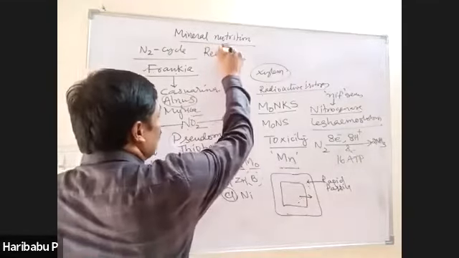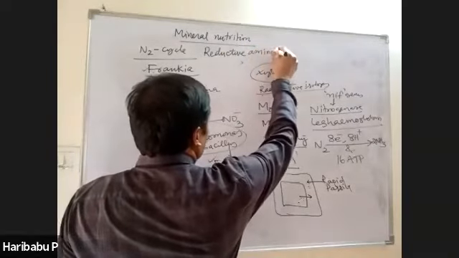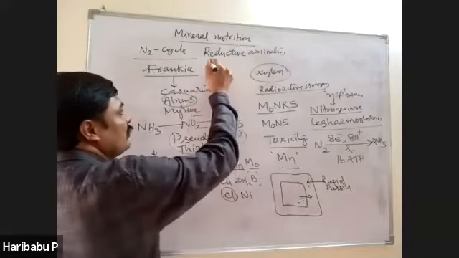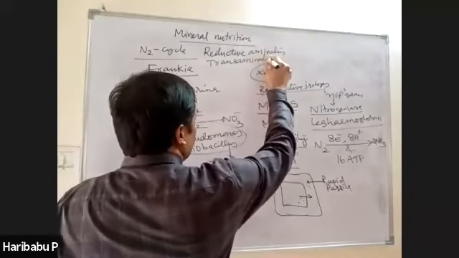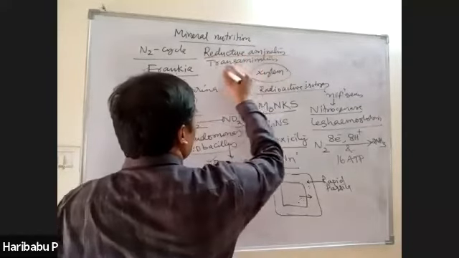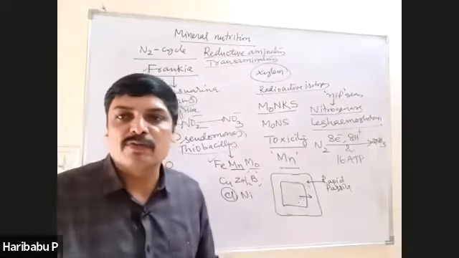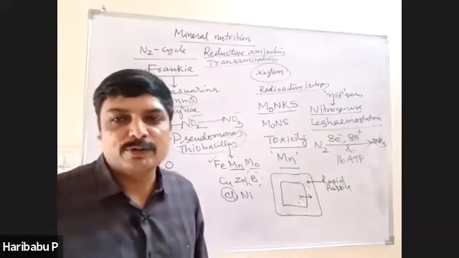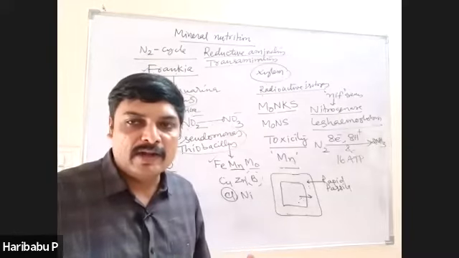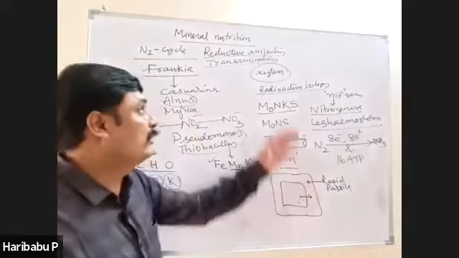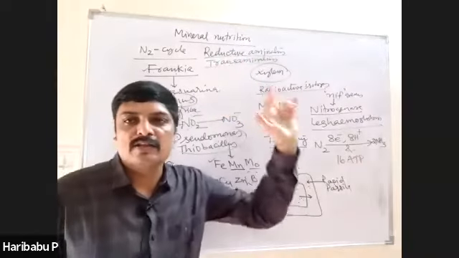One is reductive amination and the second one is transamination. Try to remember, because excess ammonia is toxic to the cells, it is immediately converted into amino acids either by reductive amination or by transamination.